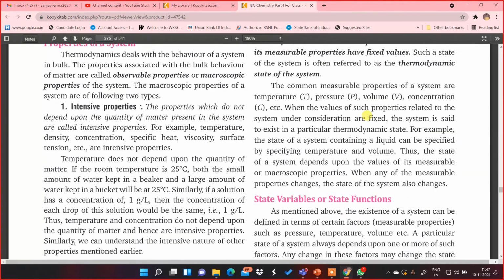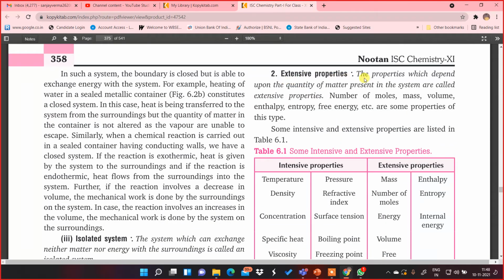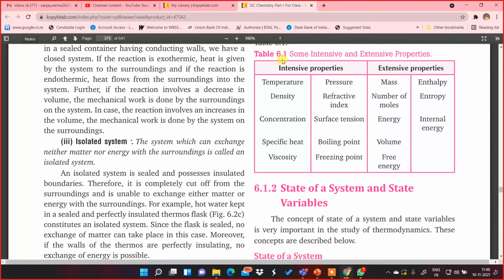Okay. Now, coming to the next column over here, with regard to extensive property, the properties which depend upon the quantity of matter present in the system are called extensive properties. Examples of extensive properties are number of moles, mass, volume, enthalpy, heat content, entropy, degree of disorder, free energy, energy which is available to do useful work, and these all come under the extensive properties. So I suggest you learn table 6.1 properly, because I see questions every year.